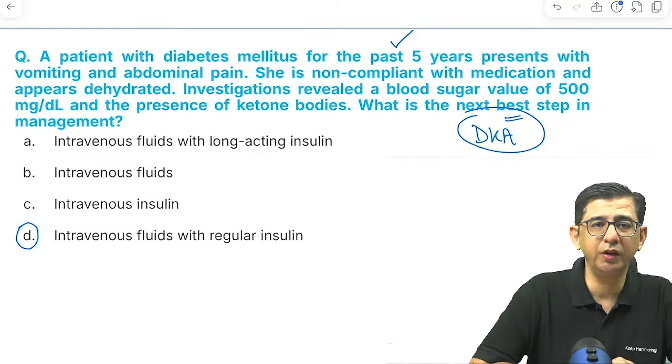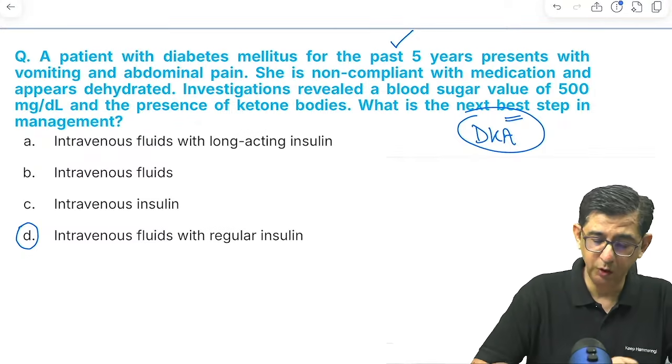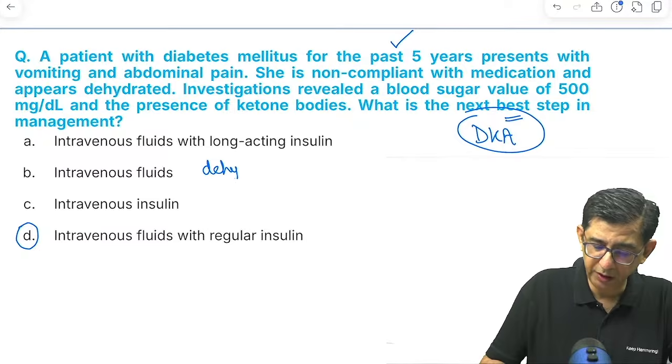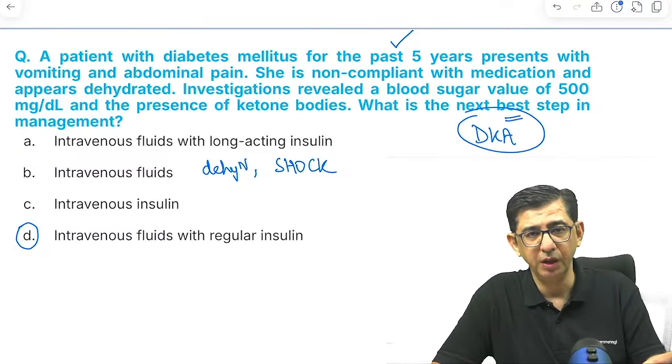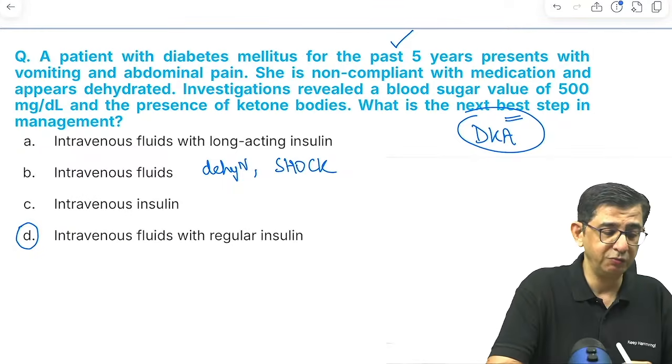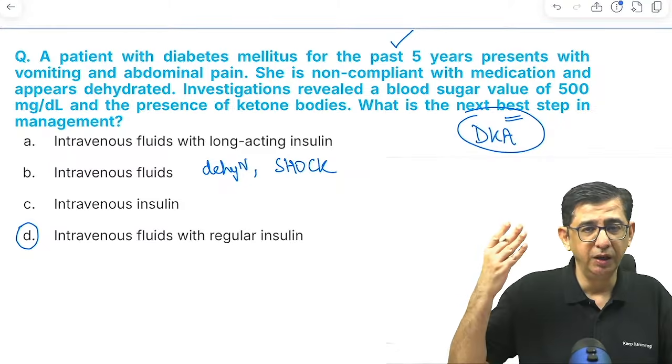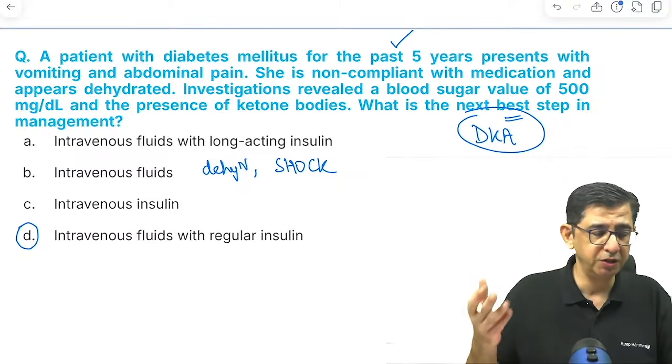क्या सलाइन से तो सिर्फ डिहाइड्रेशन करेक्ट होता ना. If the question was mainly focusing only on the dehydration component, if the question was focusing only on the shock component, I would have been very happy answering this as option number B. But because it is acidosis, for that acidosis, I need to give insulin because insulin will shut down the ketone factory.